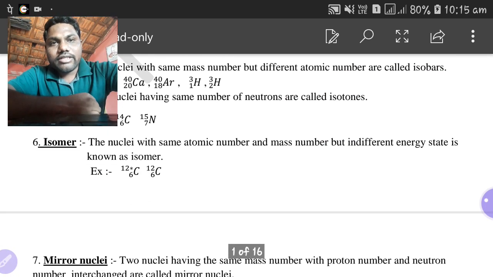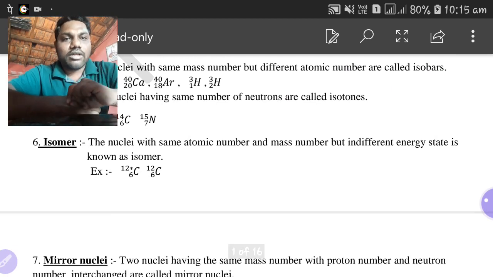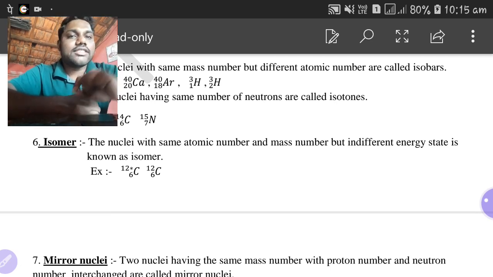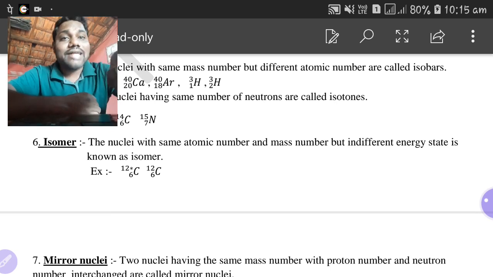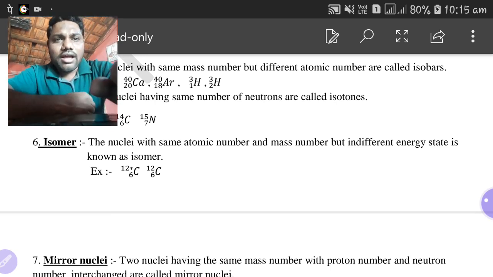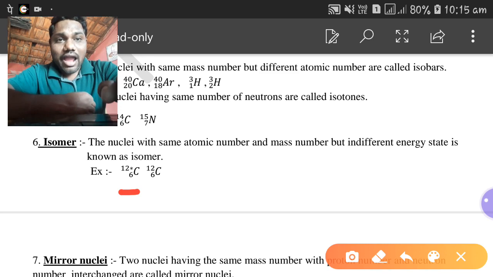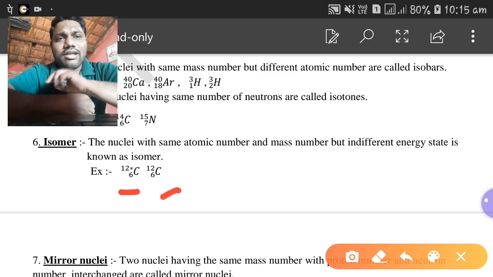Next, the sixth one, isomers. The nuclei with the same atomic number and mass number but different energy state are known as isomers. That means one atom is at an excited state. Here they have given carbon-12 with a star, which means this atom is at an excited state, and the carbon-12 without a star is at ground state.